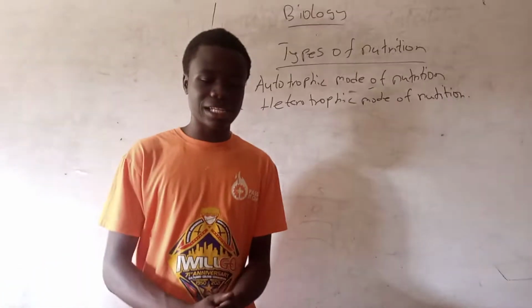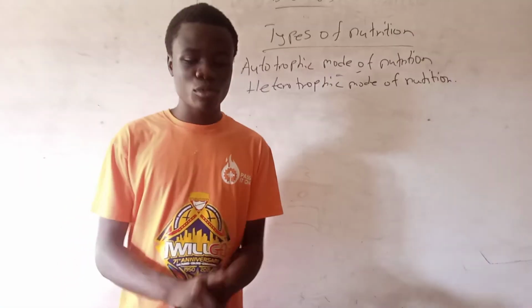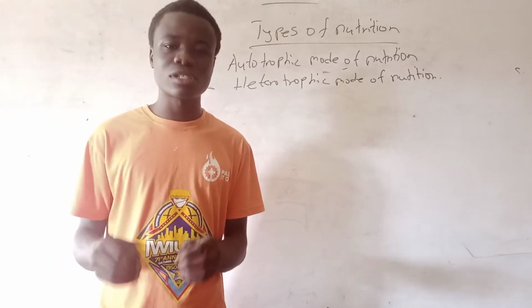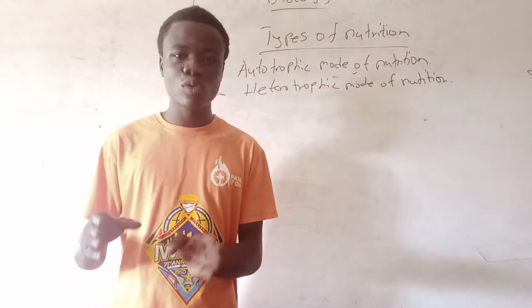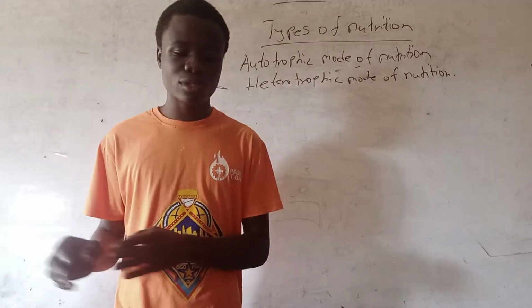So let's look at the types of autotrophic mode of nutrition. Under the autotrophic mode of nutrition, we have photosynthetic and chemosynthetic. That is, photo means what? Light, as you all know. So photosynthetic and chemosynthetic.